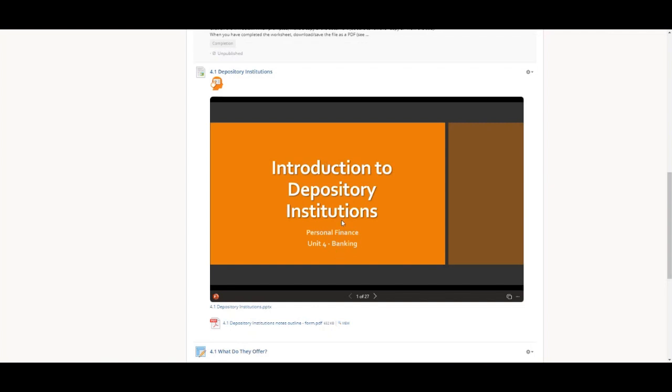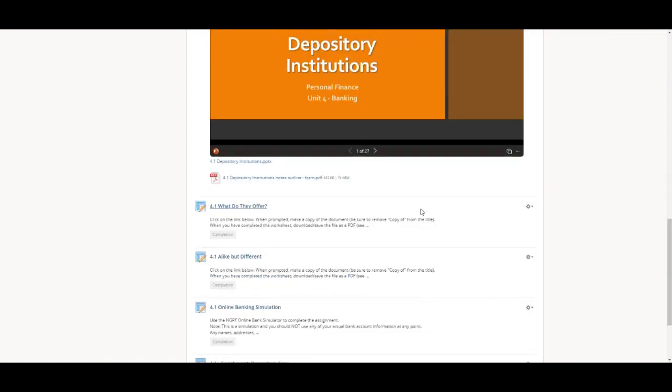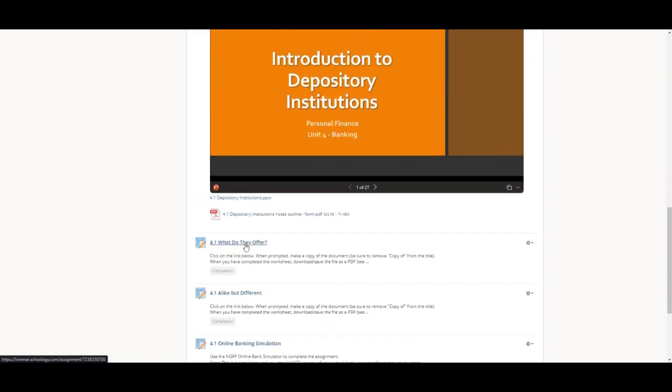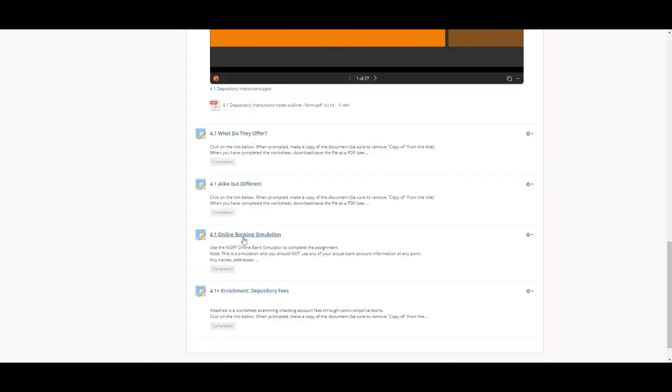It's relatively short, it's straightforward. All right, and then you'll have two worksheets to complete, this 4.1, what do they offer, and 4.1, alike but different. So those are the two for today. Tomorrow, obviously, you can work ahead if you would like, but tomorrow we'll be doing an online banking simulation. Again, we won't meet together, but I will have a video for that that walks through what you'll need to do. There's an enrichment activity. Just as a reminder, all enrichment activities are optional. They can help boost your employability standard score, but they are not required at all.